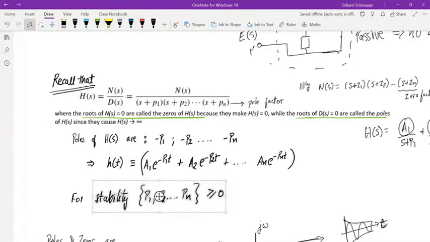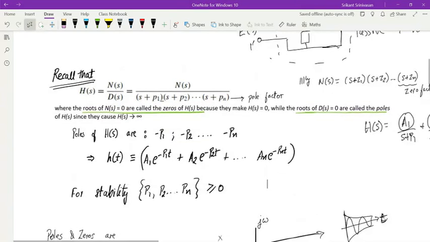Practically it's very straightforward. All we have to see is that if the poles are positive numbers and my denominator is written as s plus p1, s plus p2 and so forth, that means the system is a stable system. If it is s minus p1, as I already discussed in the earlier session, then the exponential will become e power plus p1t, and it's an exponentially growing function. Therefore, this system is unstable because it's not bounded. Okay.